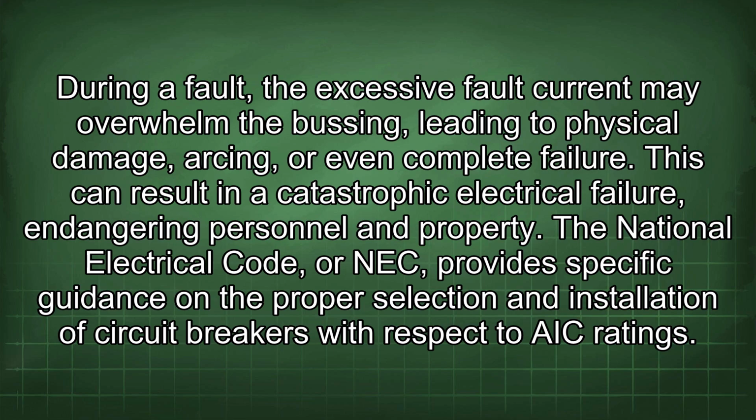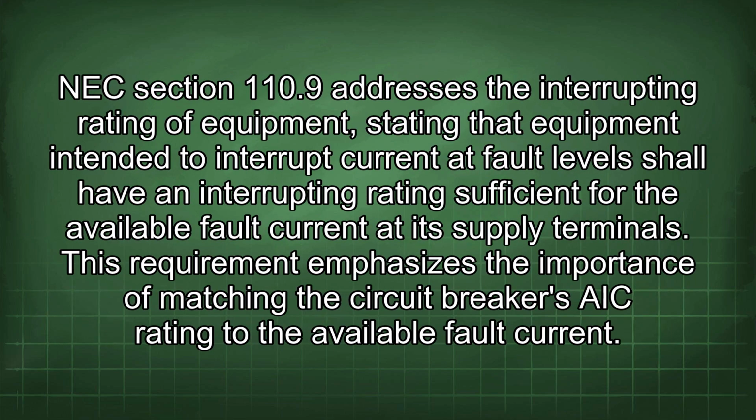The National Electrical Code, or NEC, provides specific guidance on the proper selection and installation of circuit breakers with respect to AIC ratings. NEC Section 110.9 addresses the interrupting rating of equipment, stating that equipment intended to interrupt current at fault level shall have an interrupting rating sufficient for the available fault current at its supply terminals. This requirement emphasizes the importance of matching the circuit breaker's AIC rating to the available fault current.